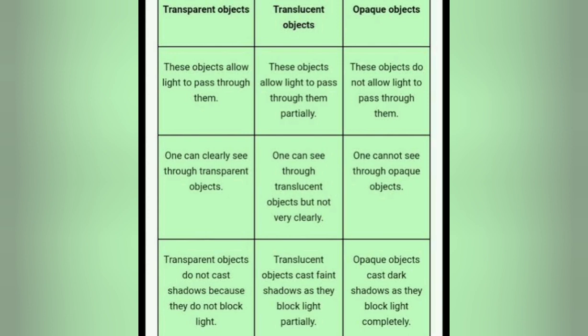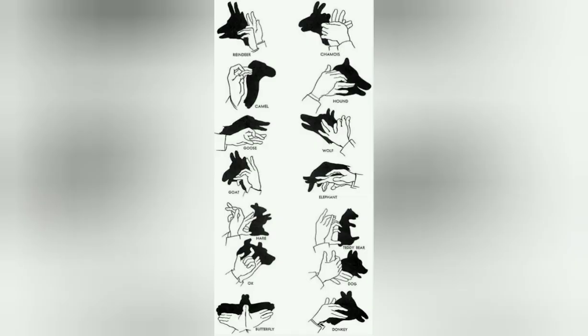Now, to differentiate between transparent, translucent and opaque objects: transparent objects allow light to pass through, translucent objects allow light to pass through partially, and opaque objects do not allow light to pass through. Through transparent objects you can see clearly, through translucent objects you are not able to see clearly, and through opaque objects you cannot see at all. Transparent objects do not form shadows, translucent objects form a light shadow, and opaque objects form a dark shadow.